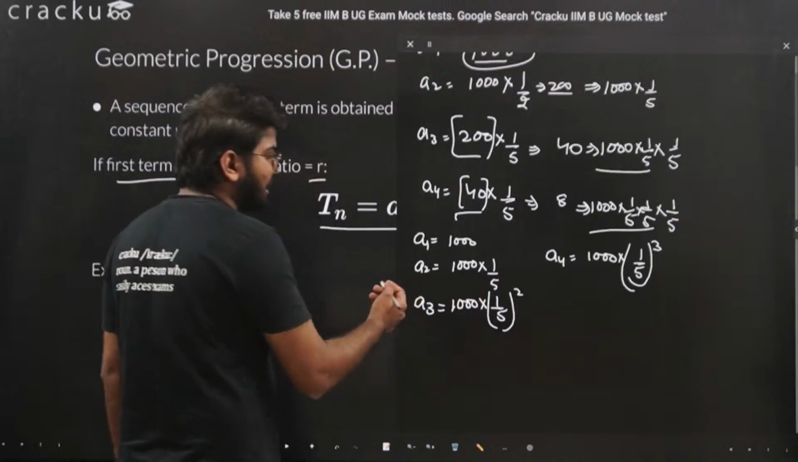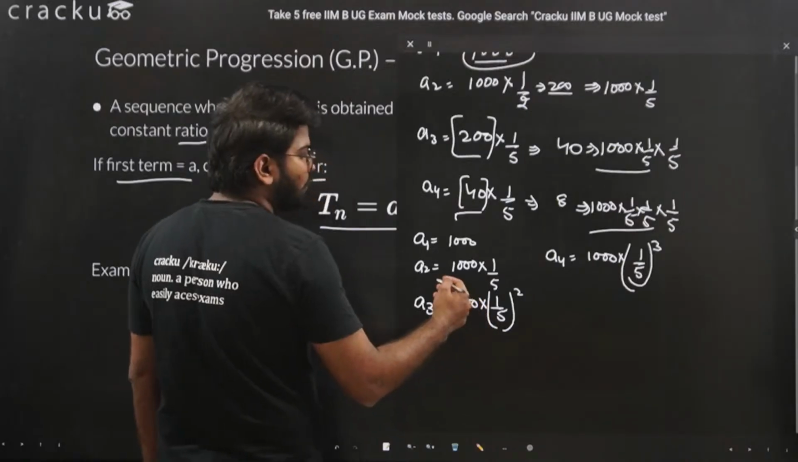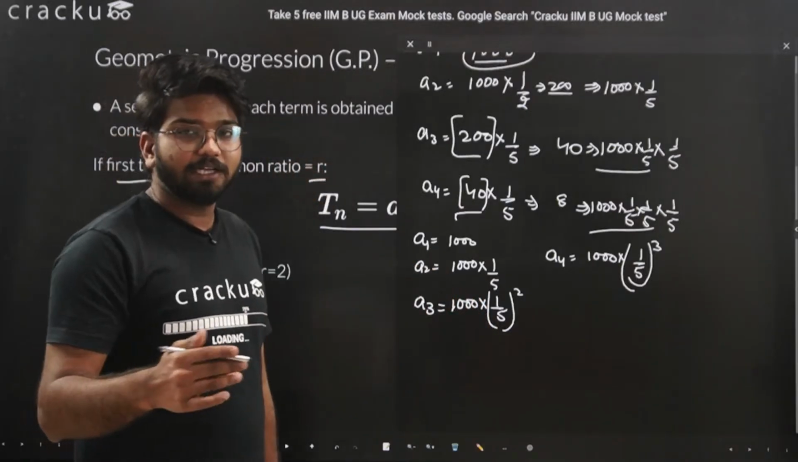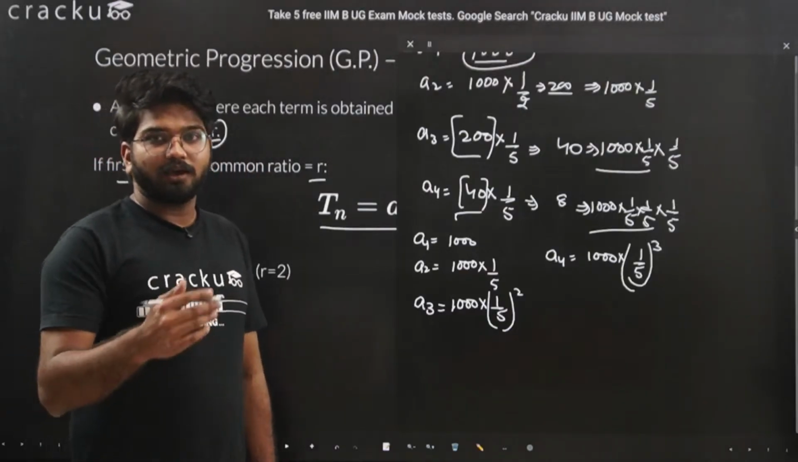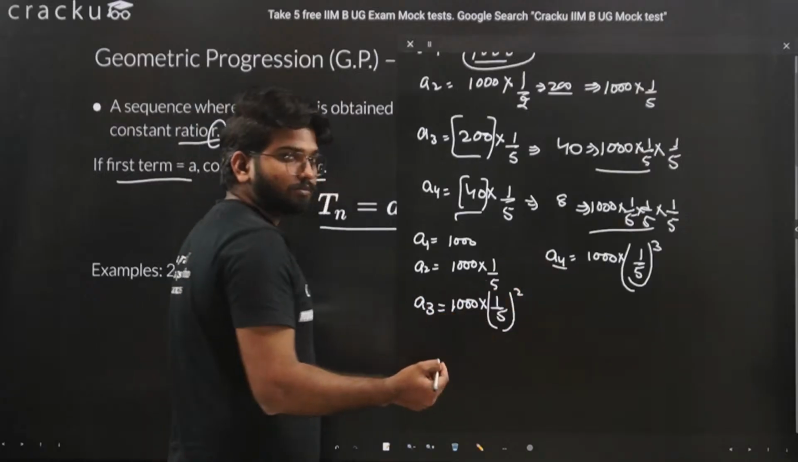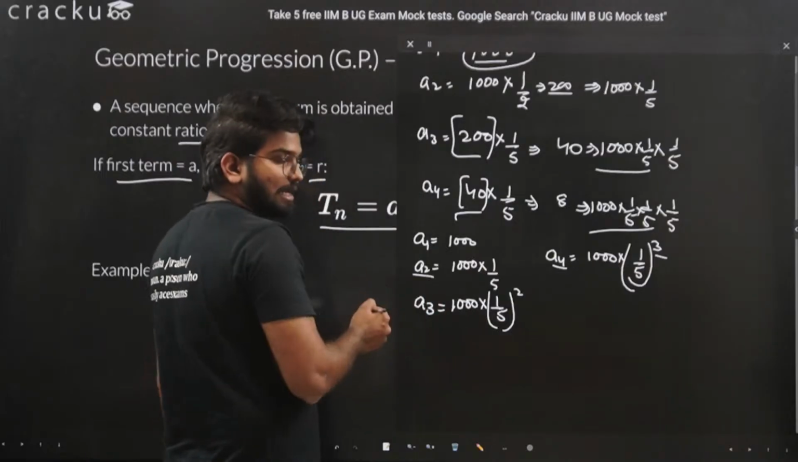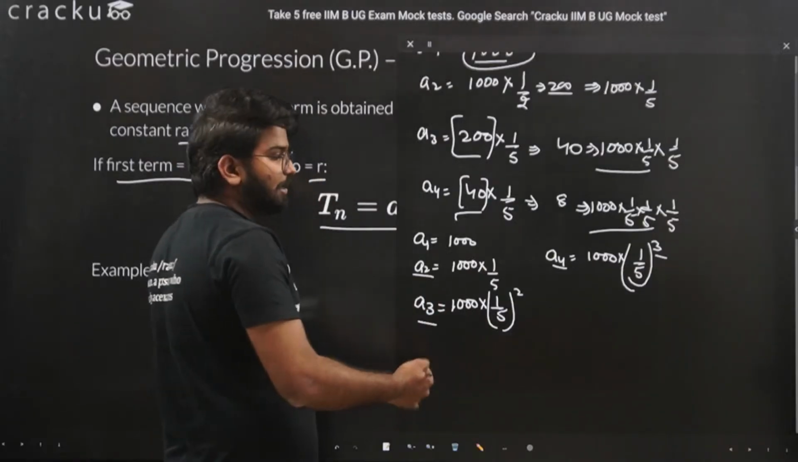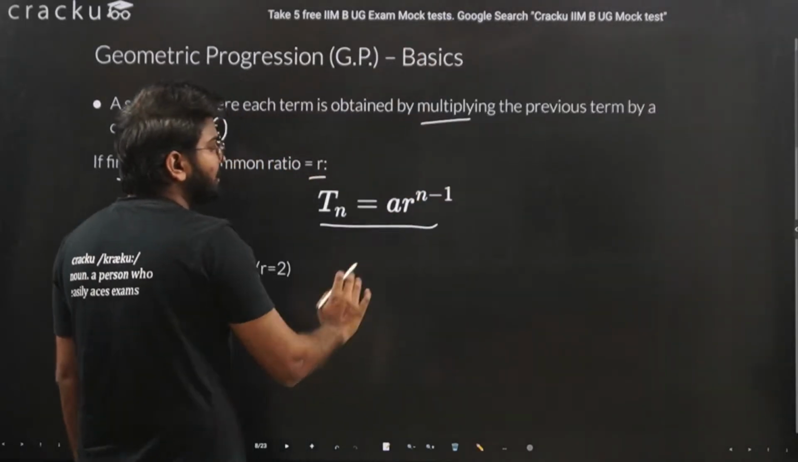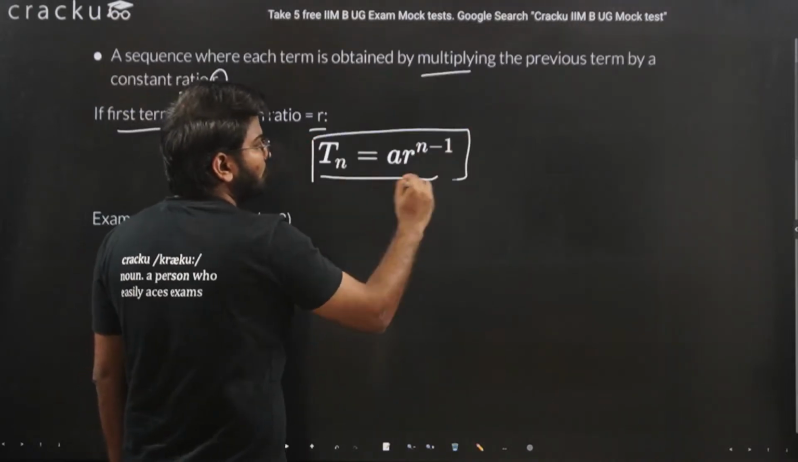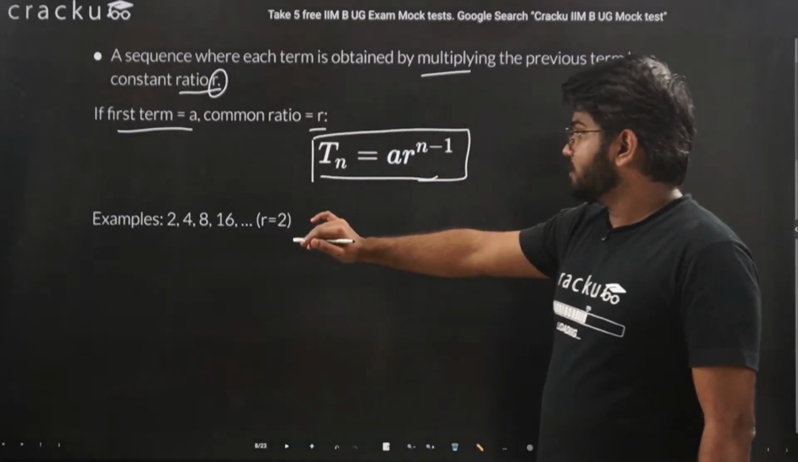That is how we arrive at the formula: whatever term you are finding is the first term into the common ratio raised to n minus 1 times. Why n minus 1 times? Because, let's say, for the fourth term you are multiplying with the common ratio only 3 times. First time to arrive at the second term, second time to arrive at the third term, and third time to arrive at the actual fourth term. So this way you arrive at the formula, that is Tn is equal to A into R raised to n minus 1. Let's do this example.